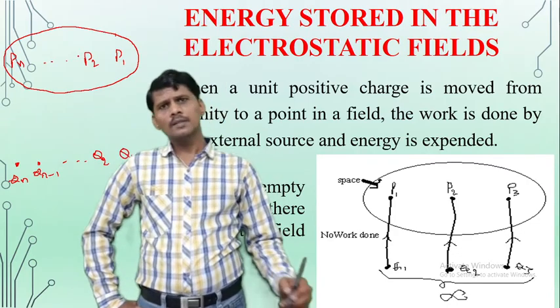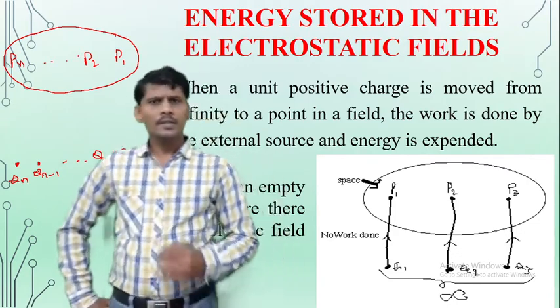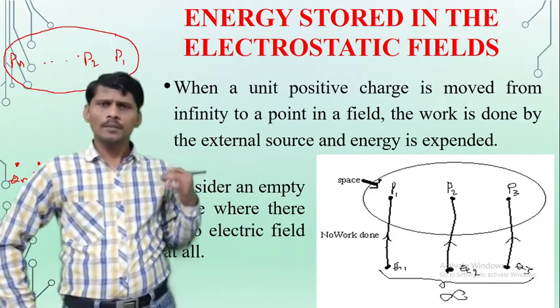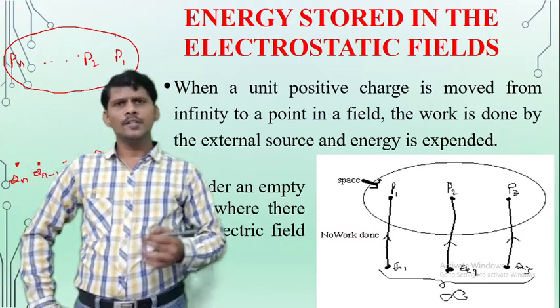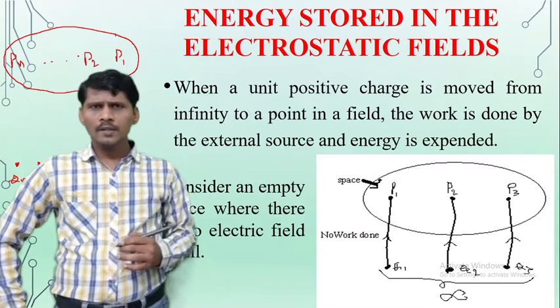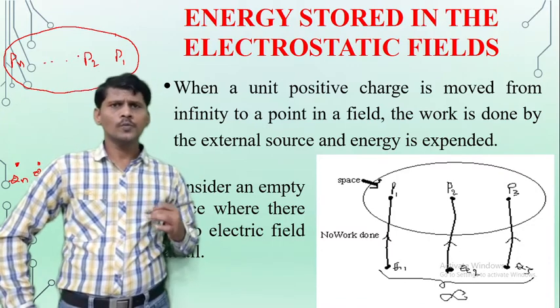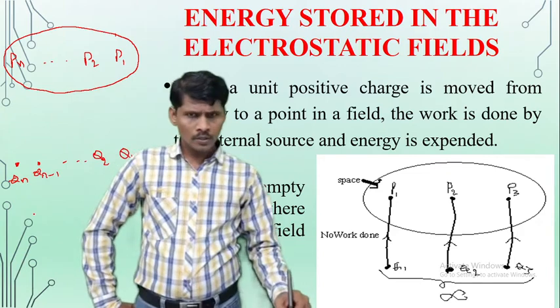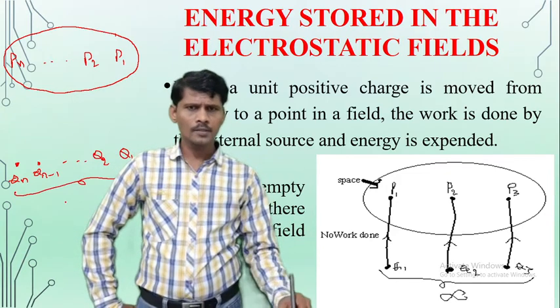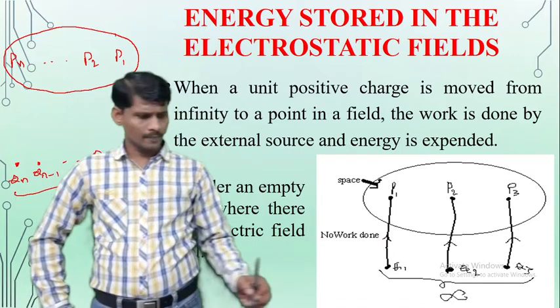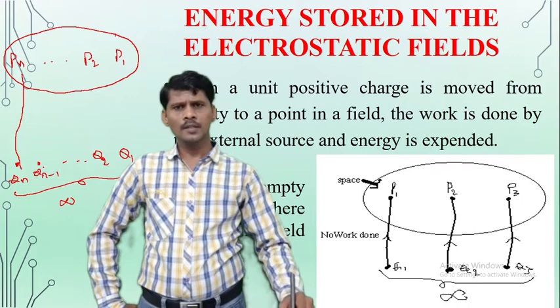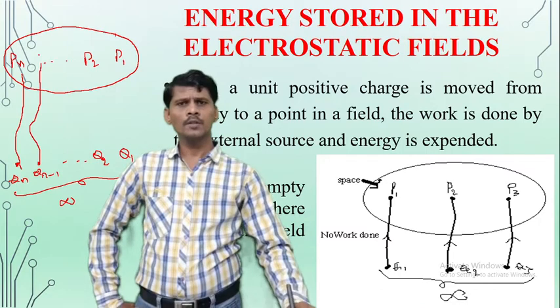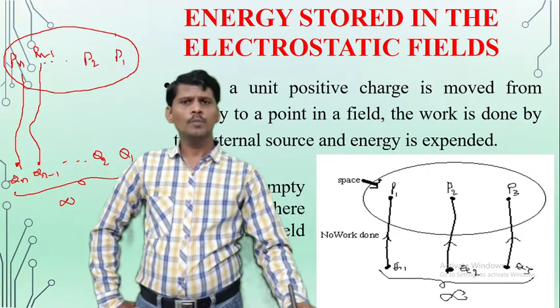So similarly, calculate the work done. Initially, the charge Qn is moved from infinity to the point Pn. In that case, there is no electric field intensity and there is no electric potential. After that, the charge Qn minus 1 is moved from infinity to the point Pn minus 1. All these point charges are located at infinity. In the first case, there is no electric field intensity and no potential.